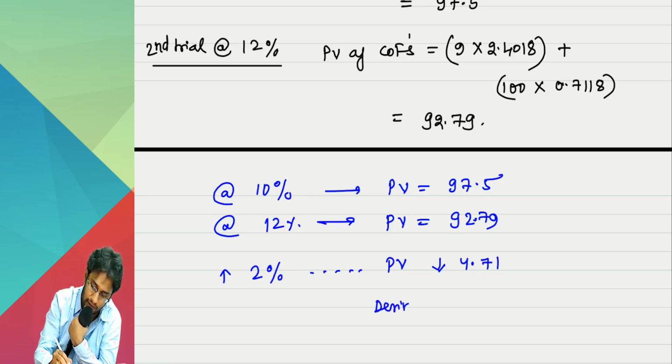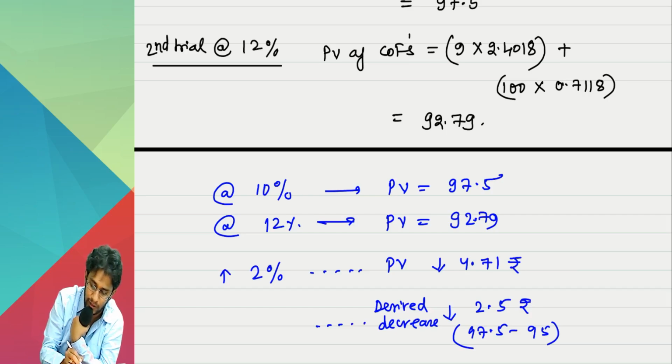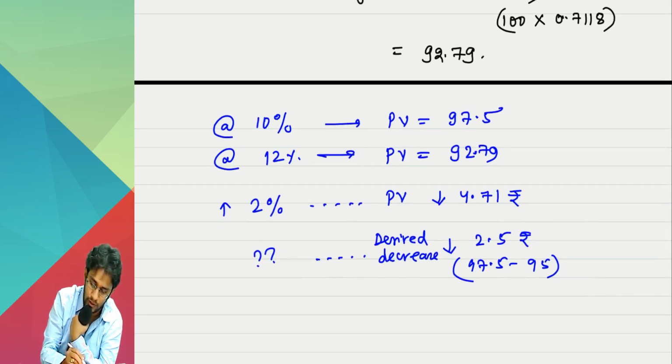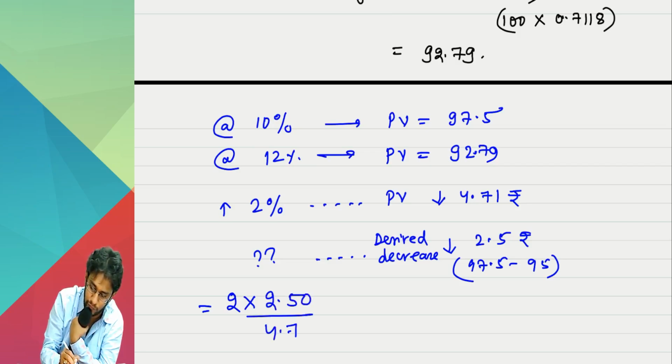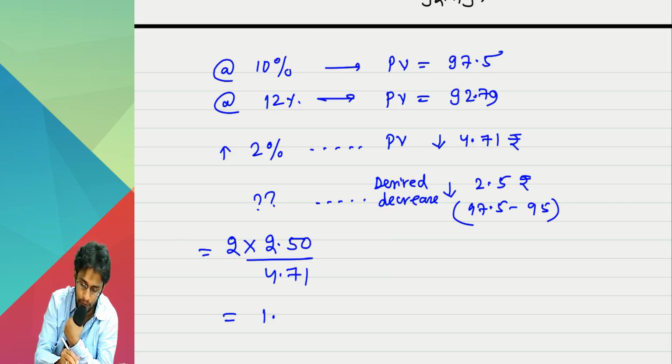But from 97.5, I want to decrease not to 92 but to 95. So the desired decrease is 2.5. If it should fall by only 2.5 rupees, by how much should the rate be increased? Cross multiply: 2 into 2.5 divided by 4.71, which is 1.06.